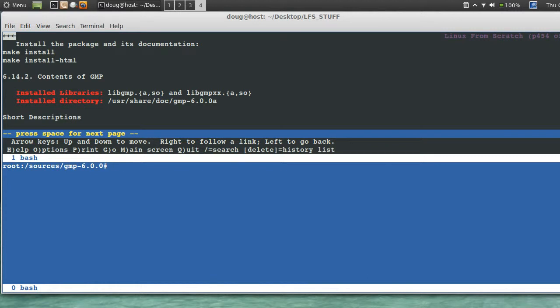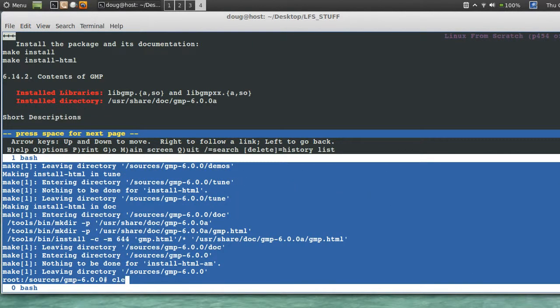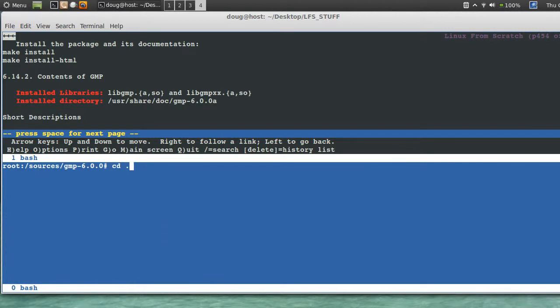Alright, so now we can say make install and let's string it together. And we'll say make install HTML. Okay, done. GMP is done.